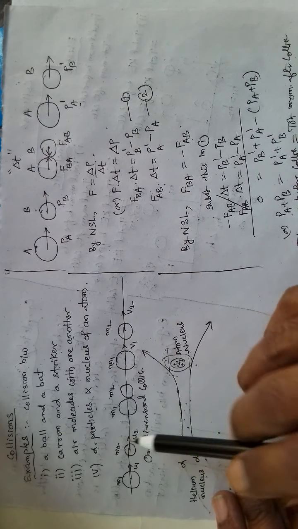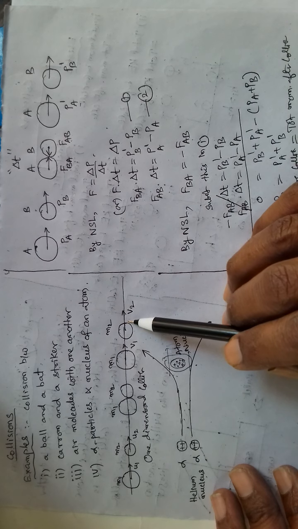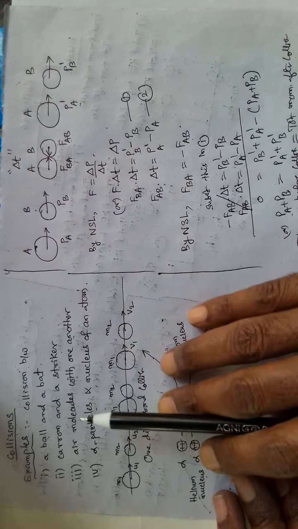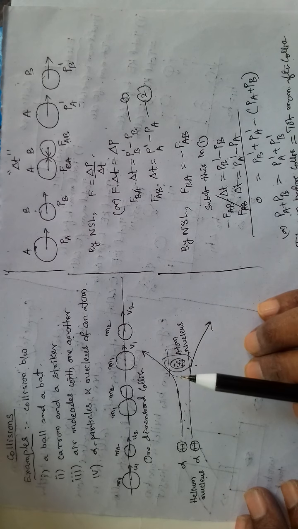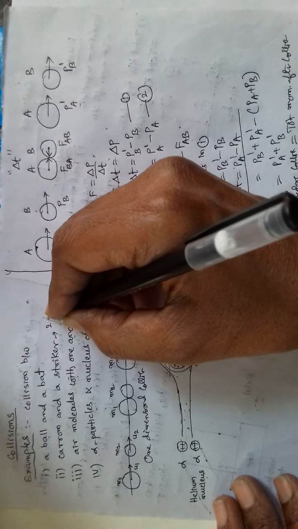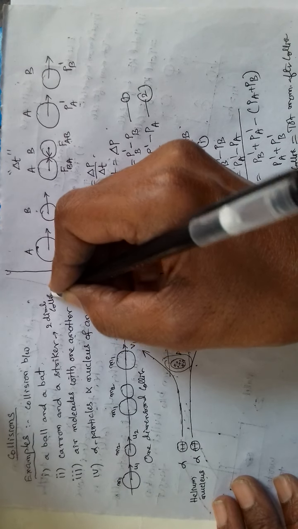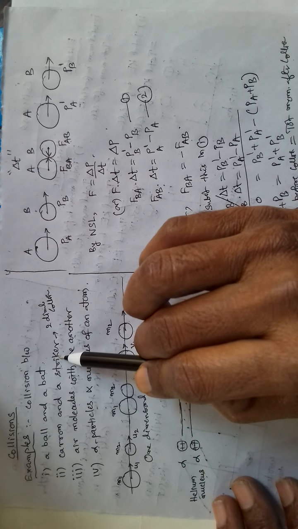Both do not move like this, but their movements are confined to the plane of the carom board. Their movements are confined to a single plane. So this is an example of two-dimensional collision.